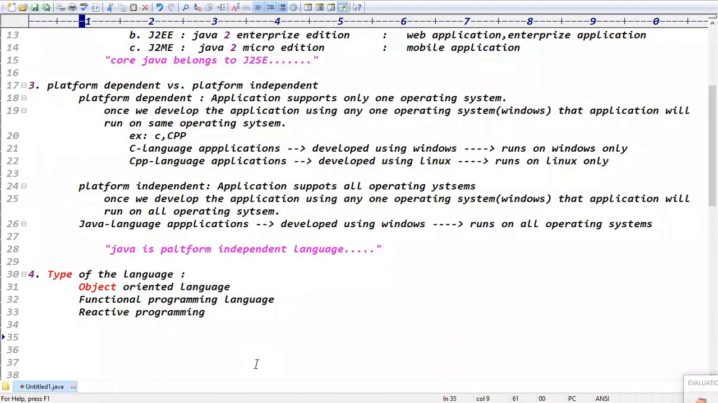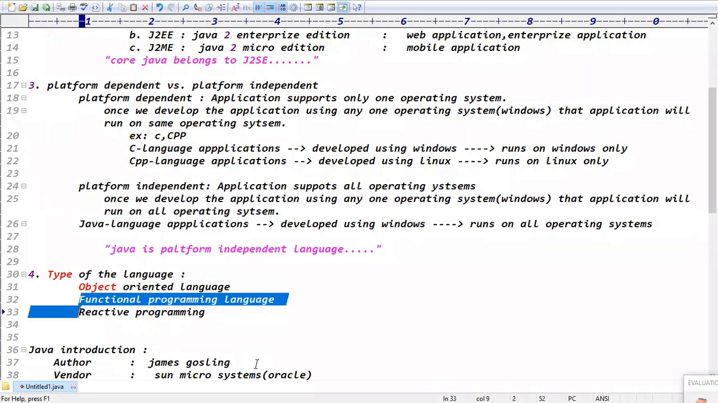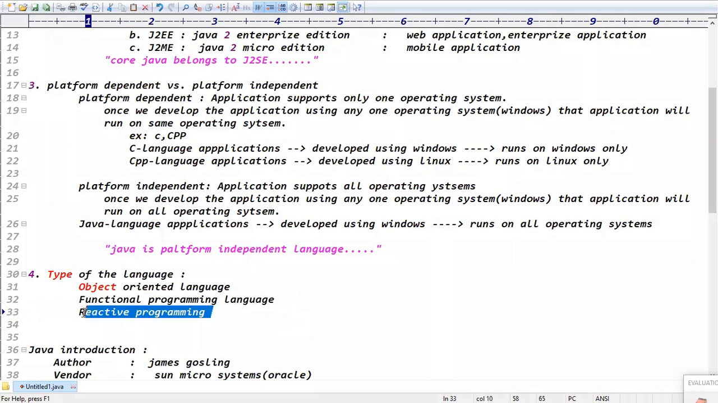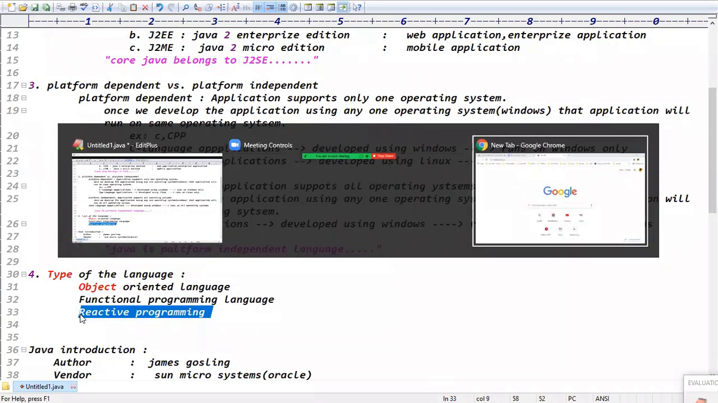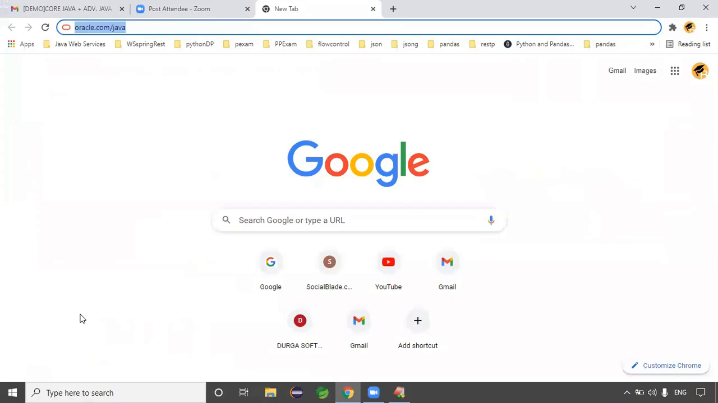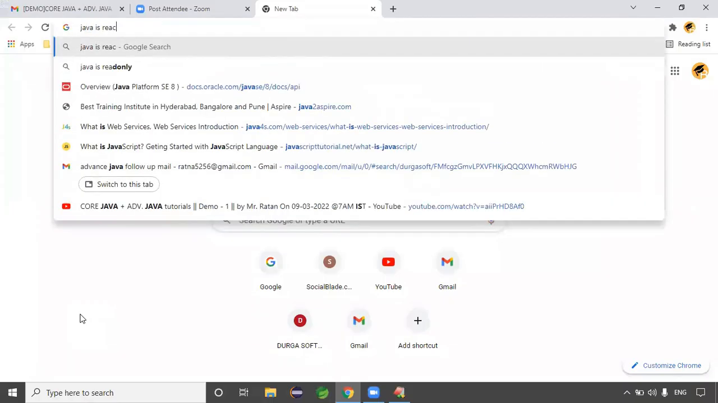If you need that word immediately, you can check in Google. The initial version of Java is object oriented. From Java 8th version, Java is functional oriented because of lambda expressions. From Java 14th version onwards, Java is reactive programming. Spring Boot supports reactive programming, guys. So Java is reactive.